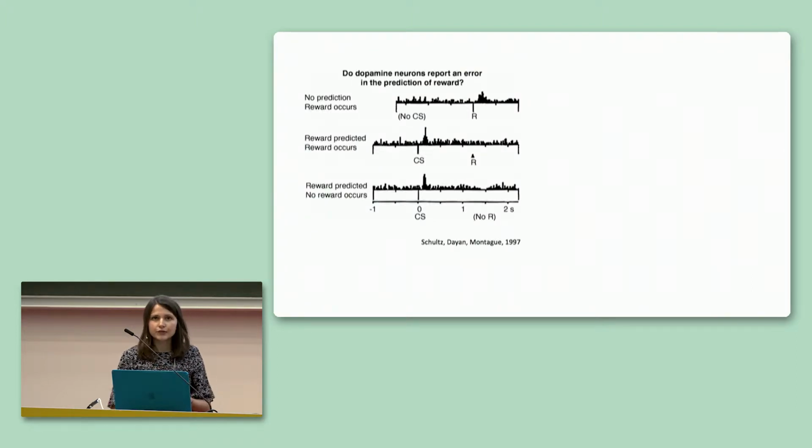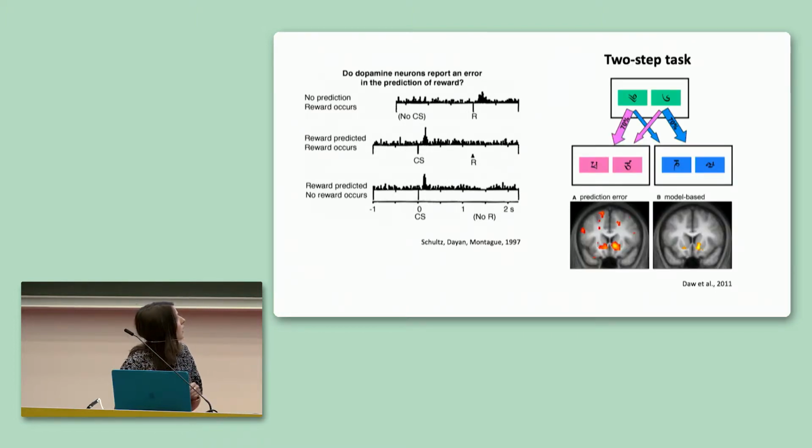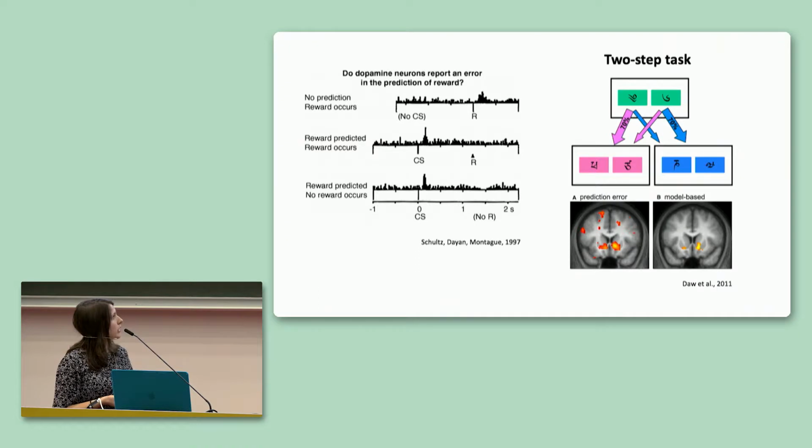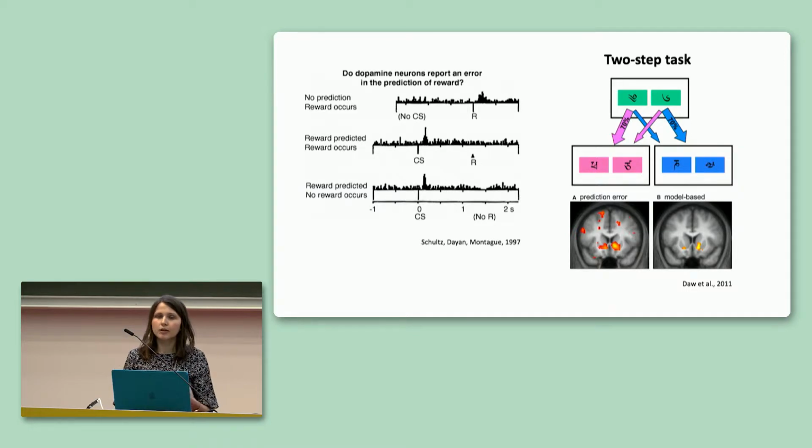Classical electrophysiological studies in monkeys have shown that dopamine neurons behave like a model-free reward prediction error. However, studies in humans have shown that striatal activation, a dopamine-rich region, reflects both model-free and model-based predictions, weighted by humans' choice behavior.